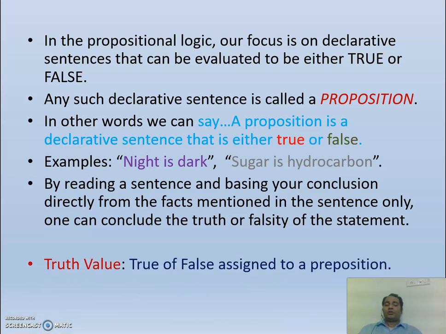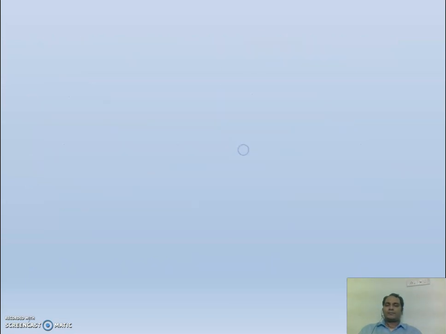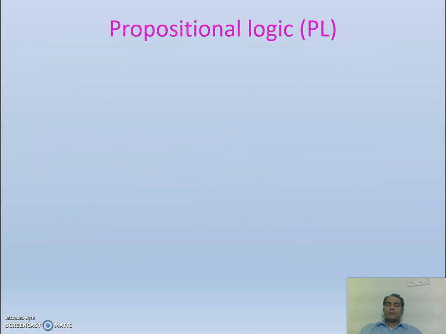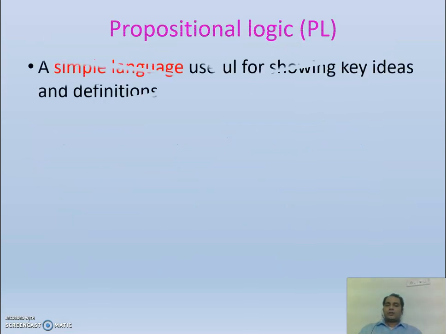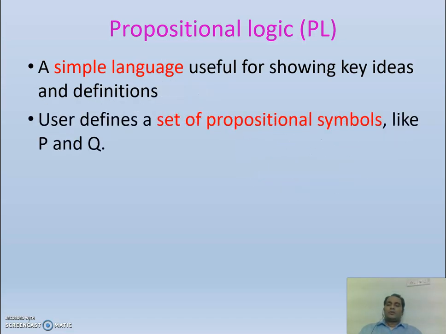So what is truth value? True or false assigned to a proposition. Now that would be in a particular world, we will see. So propositional logic is a simple language useful for showing key ideas and definitions. The user defines a set of propositional symbols like P and Q. So they can now be used instead of sentences.